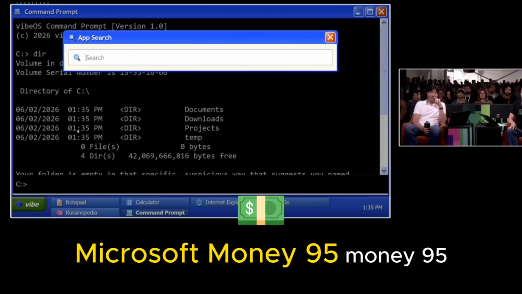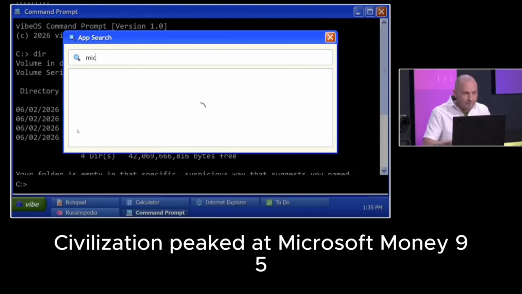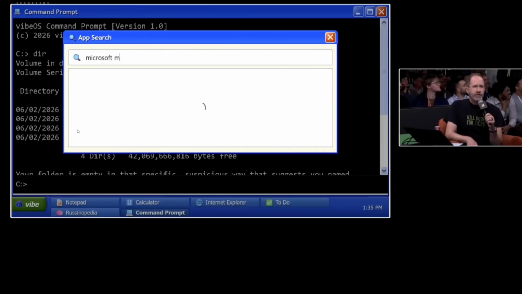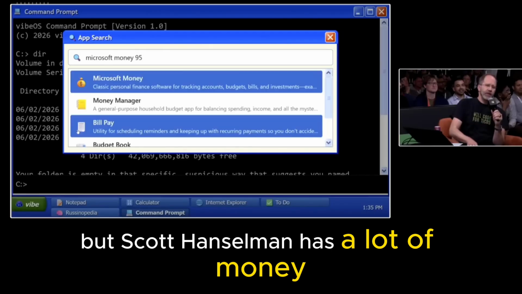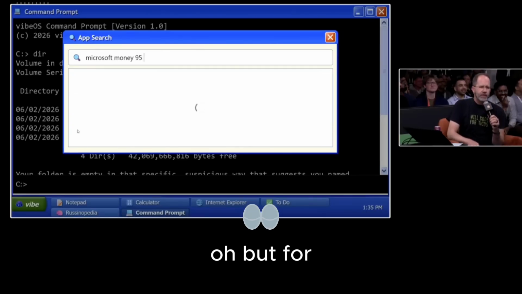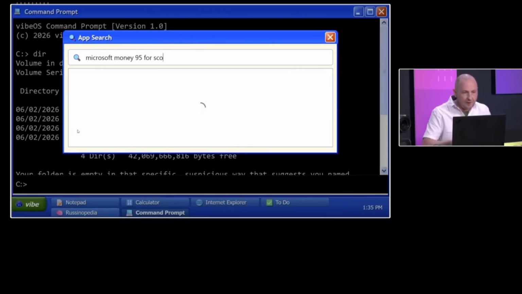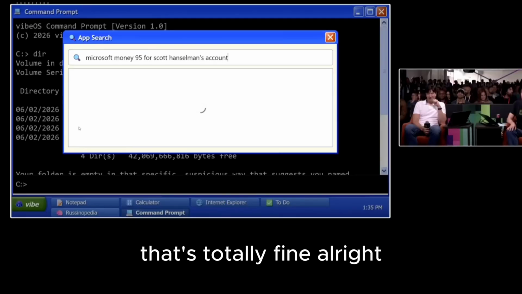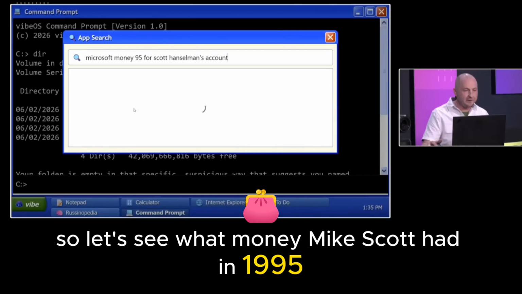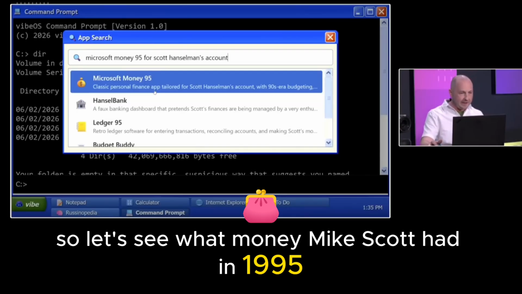Anything you can think of? Microsoft Money 95. Money 95. Yeah. Civilization peaked at Microsoft Money 95. Money 95. Oh, but Scott Hanselman has a lot of money. Oh, but for Scott Hanselman. Yeah, you can say Scoot as well. That's totally fine. All right, so let's see what Scott had in 1995.